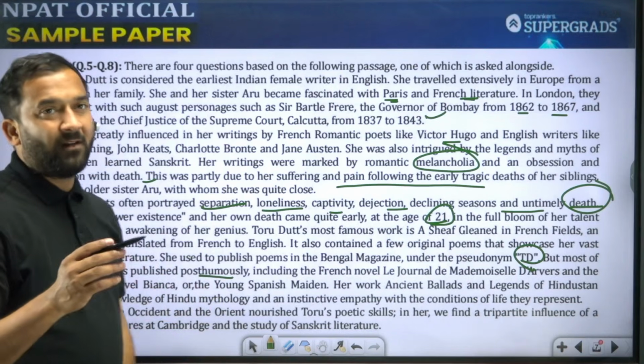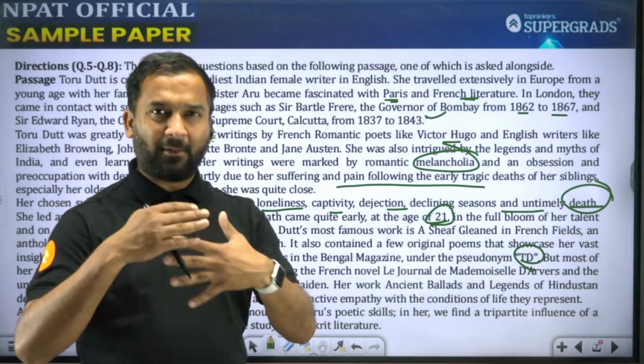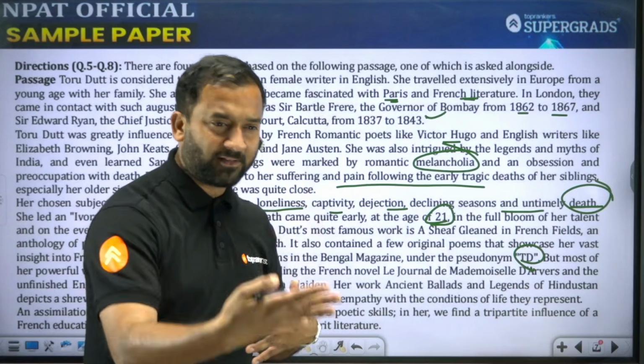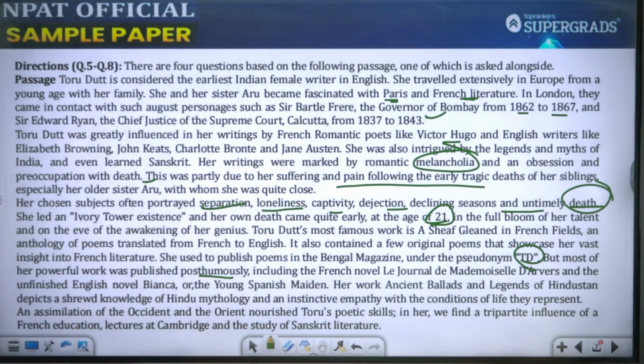Posthumously is a phrase we use for people who have died. After her death, more of her already written works were published, including the French novel Le General and Mademoiselle, and the unfinished English novel Bianca or the Young Spanish Maiden. Her work, Ancient Ballads and Legend of Hindustan, depicts a shrewd knowledge of Hindu mythology and an intrinsic empathy with the conditions of the life they represent.